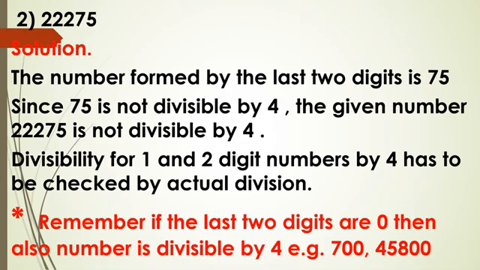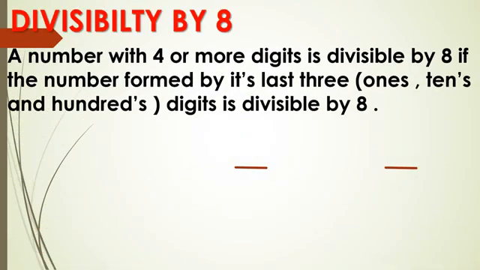Now see divisibility by 8. A number with 4 or more digits is divisible by 8 if the number formed by its last 3 digits is divisible by 8. In divisibility by 4 we checked only last 2 digits, but in 8 we have to check last 3 digits, that is ones, tens and hundreds place digit. Okay, so the number formed by last 3 digits must be divisible by 8.